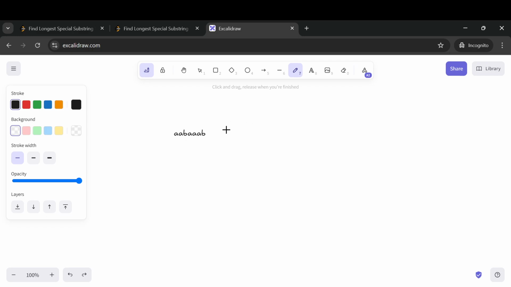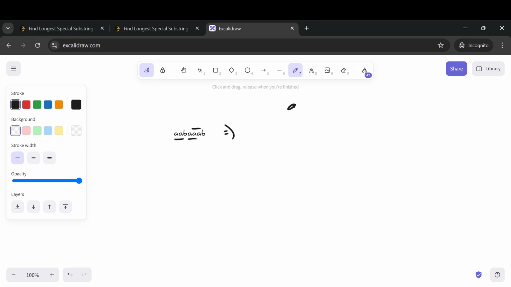So for this example, what they want us to do is return a special string that has occurred at least three times, and that special string should be the longest one that we have discovered so far. For this string we can see we have two a's present here, two a's present here, and here also we have two a's present here.